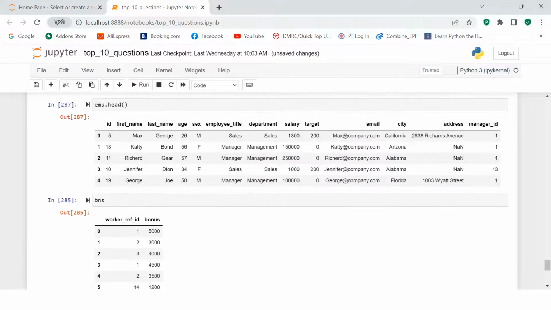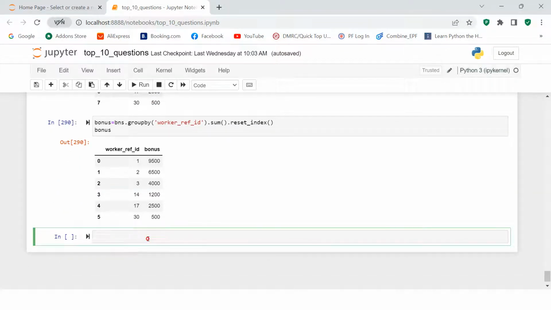Next thing we need to do is merge the bonus data with this one. The unique key over here is manager ID or ID. Which one? It's ID, because this is unique. You can see this is duplicate. All right, so we will use this one. Let me show you how to merge the data. So we can say pd.merge, and in that we're going to say the left table will be the employee data, and then the right table will be the bonus data, and then we want to say left_on, because you see in both of them we have the common column, but both are having different names.